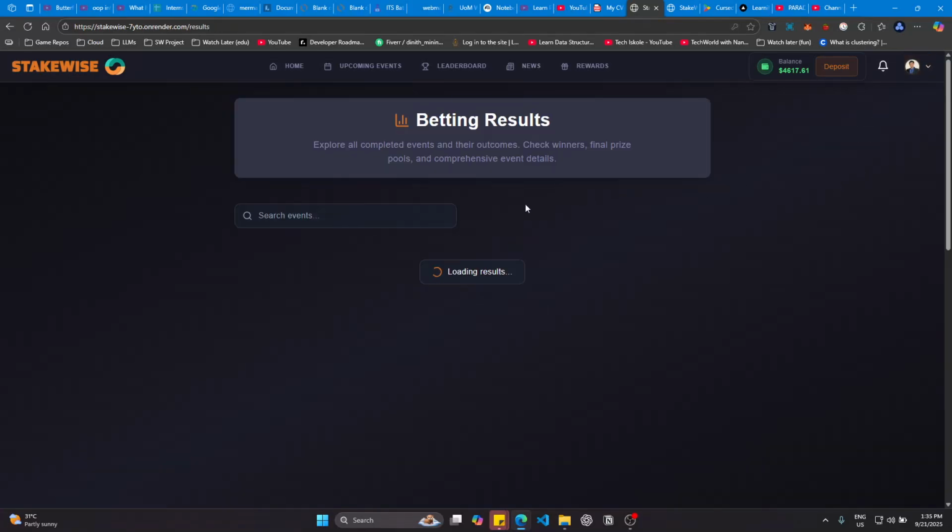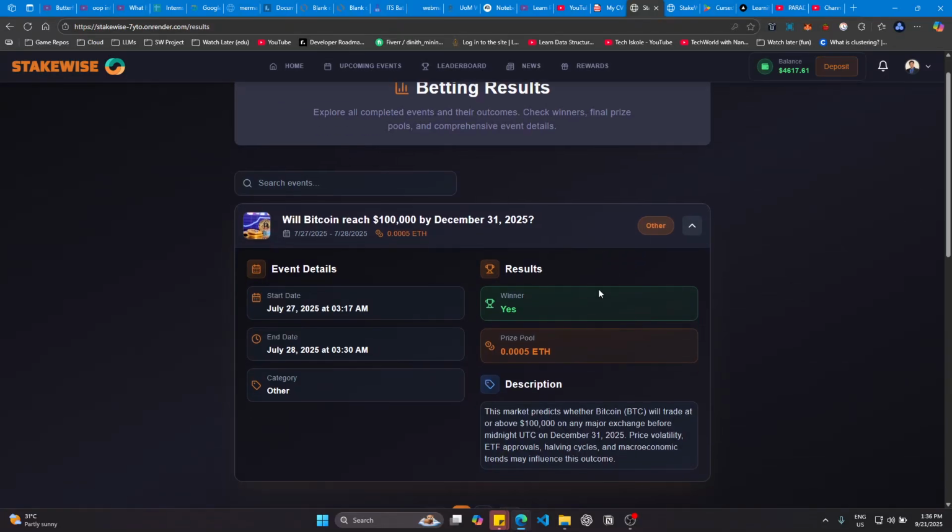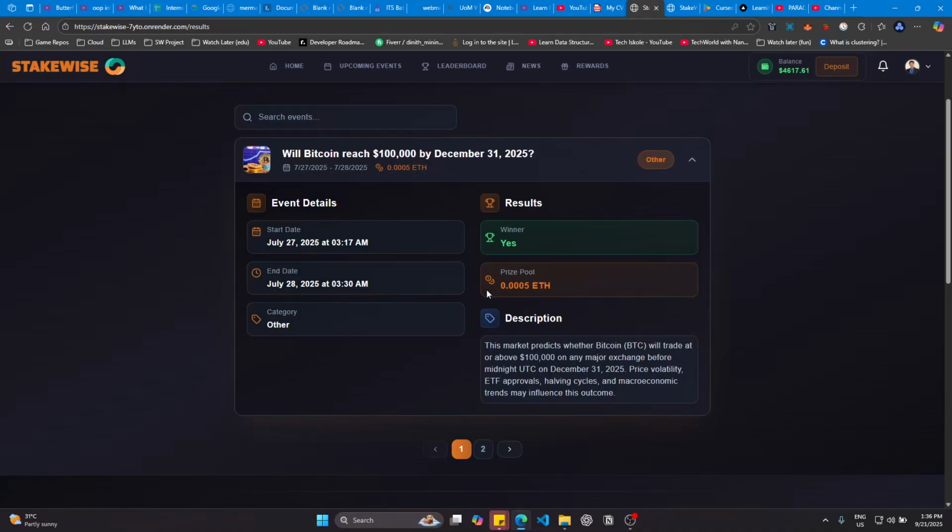And then results. In this results section we can see the results of previous events. For example, this is an event that was finalized. In this event we can see the winner, the total prize pool, and everything like that.